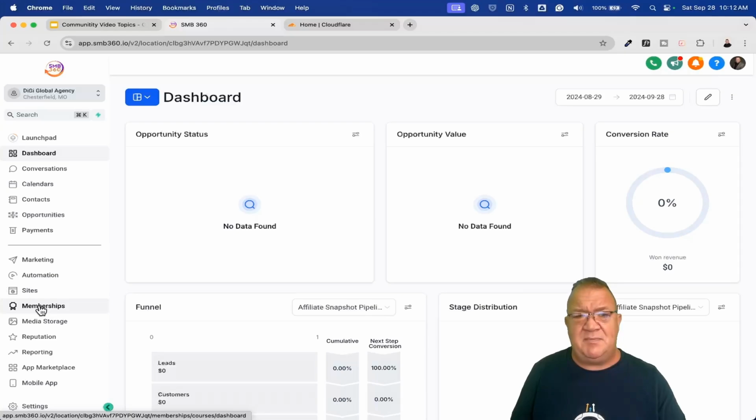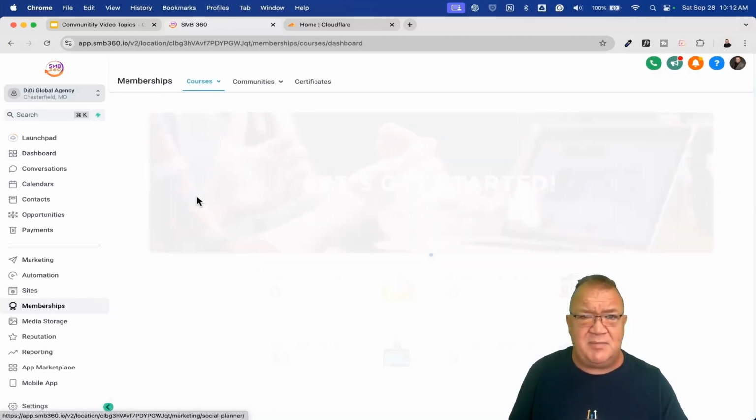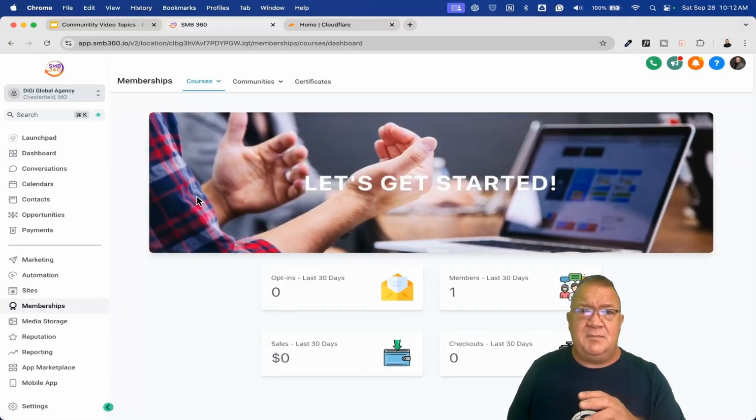So one of the things I want to start with is on the left hand side, we're going to go into memberships. This is where part of the communities area lies. Now, here's one of the things I really wish that Highlevel would do. I really wish they would put all of their community stuff together, but they actually have it in two separate places that you're going to have to configure some of these settings, and we're going to take a look at both of them.